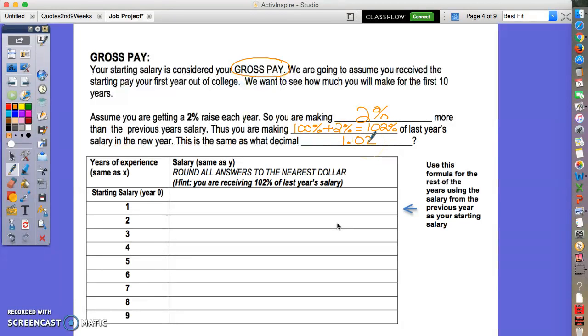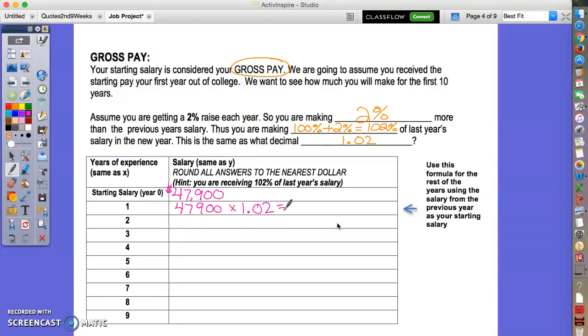Okay, so let me show you a sample of this. If I go back to my Upper St. Clair starting teacher salary, it was $47,900. That would be your first year of teaching, or year 0, because you haven't had any raises yet. Then 1 year in, it'd be your second year of working, but the first year of your raise, you would take that amount that you started with and multiply that by 1.02.